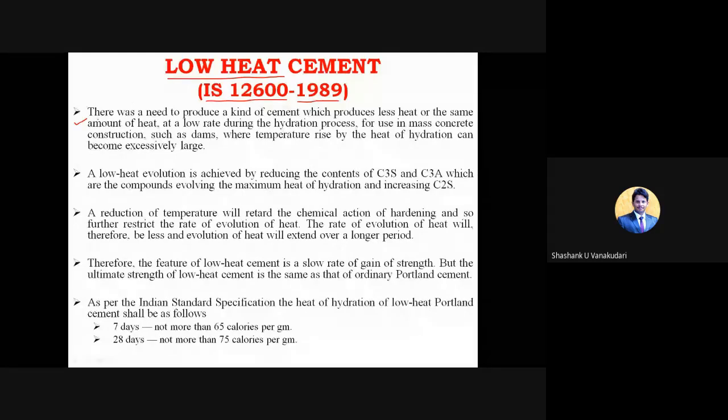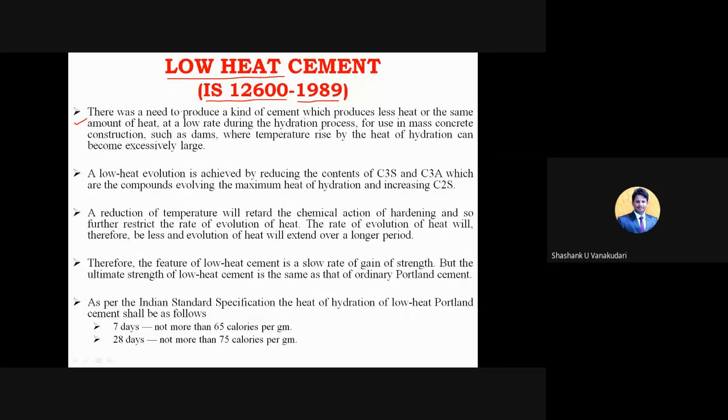There was a need to produce a kind of cement which produces less heat, or produces heat at a low rate during the hydration process. As you all know, the hydration process is a chemical reaction between water and cement. At that time heat is evolved when the cement reacts with water. That process is heat of hydration. So here they explain low heat cement. It's nothing but whatever chemical reaction takes place, it should take place in a lesser quantity.